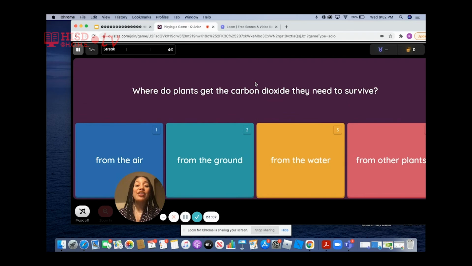So number 1, where do plants get the carbon dioxide they need to survive? Yes, plants get the carbon dioxide that they need to survive from the air. We breathe it out, and you just put carbon dioxide in the air.